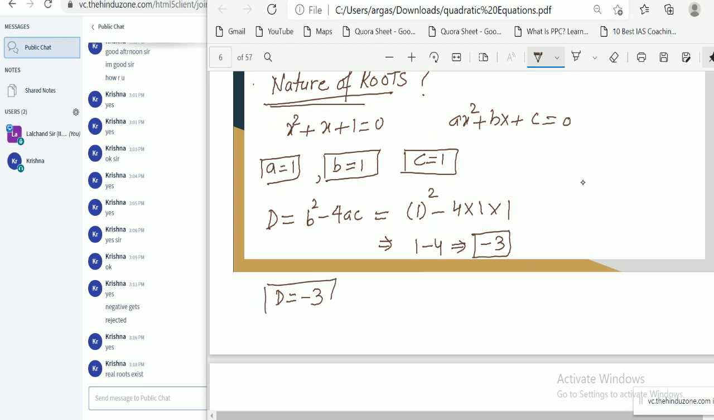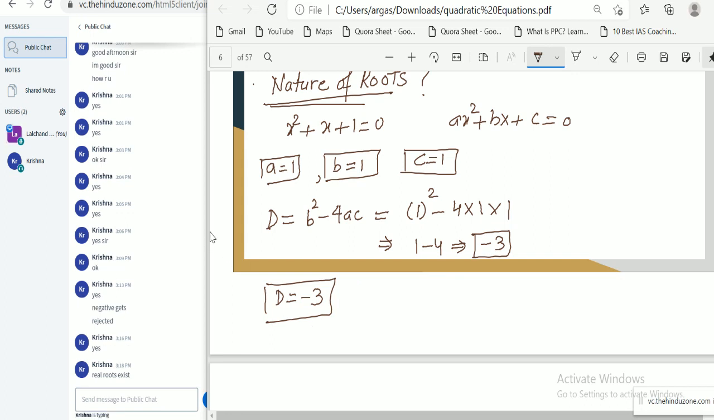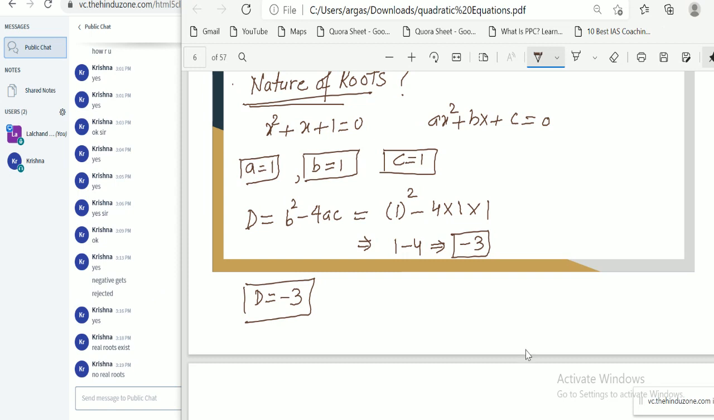So what kind of root this equation should have? No real roots. Yeah, exactly. No real roots. Now you got my point, how to identify the nature of root?